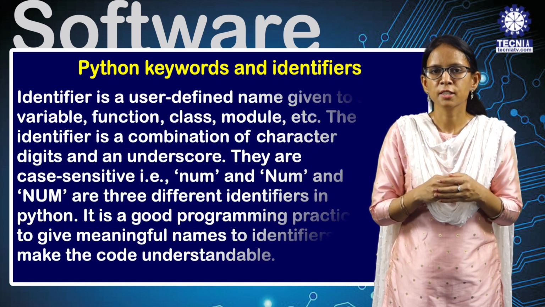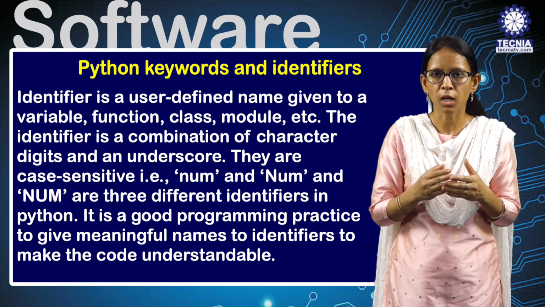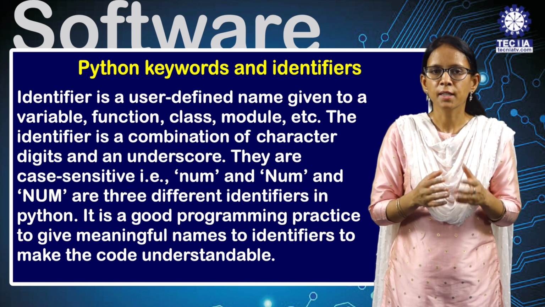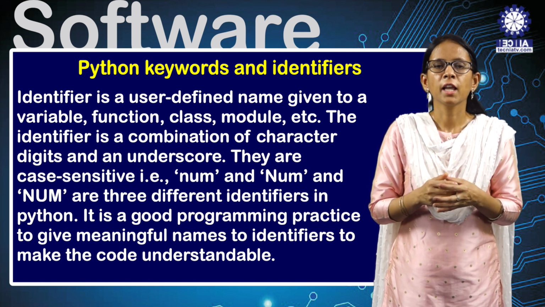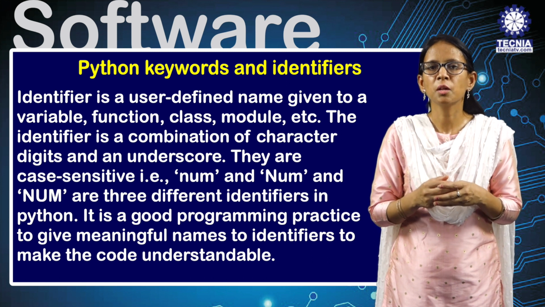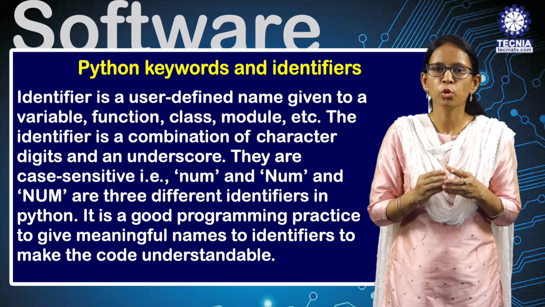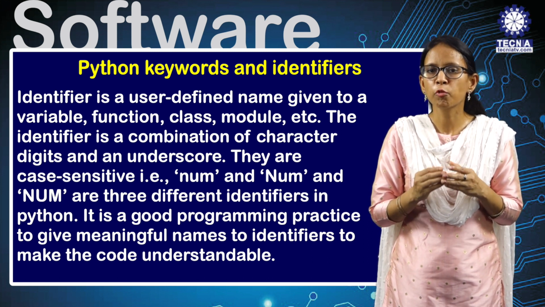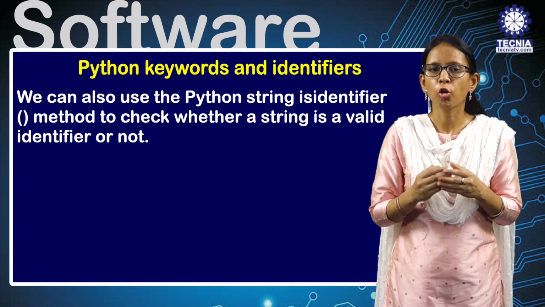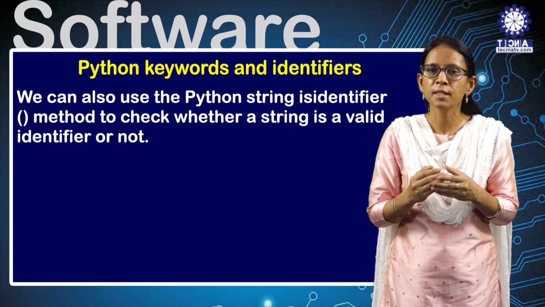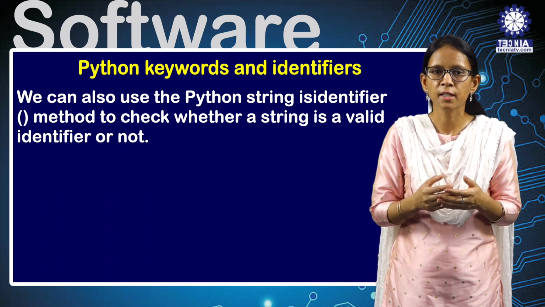Identifiers. An identifier in Python is a user-defined name given to a variable, function, class, module, etc. The identifier is a combination of characters, digits and an underscore. They are case sensitive: capital Num and small num are different identifiers in Python. It is a good programming practice to give meaningful names to identifiers to make the code understandable. We can also use the Python string isidentifier method to check whether a string is a valid identifier or not.